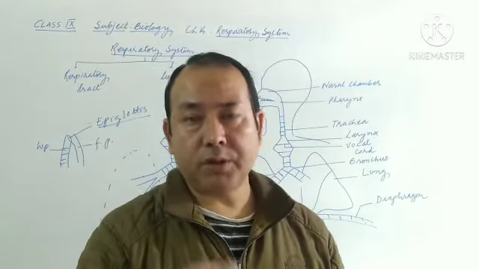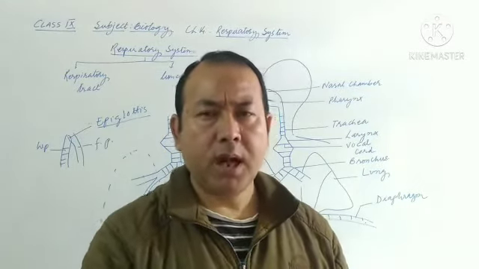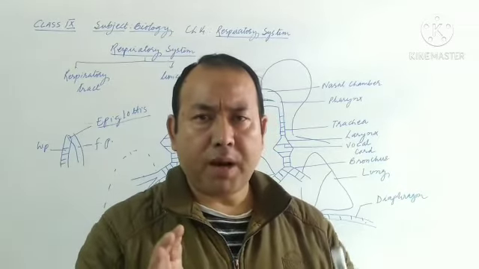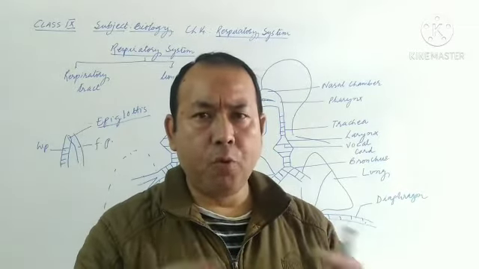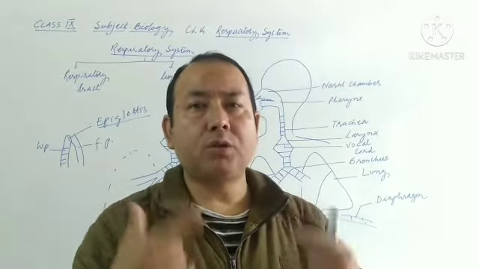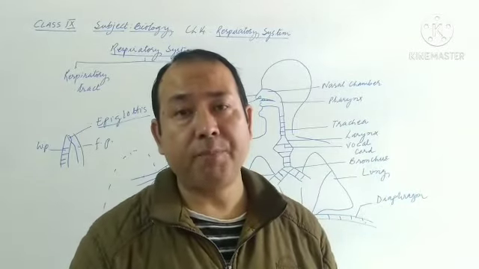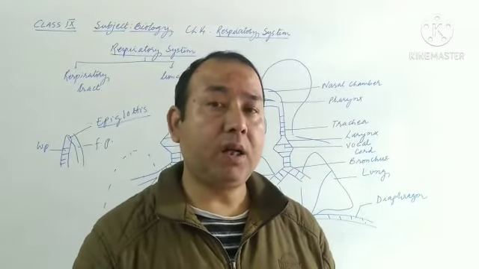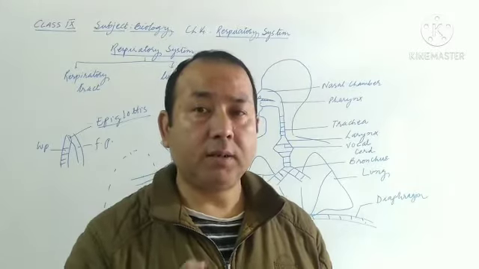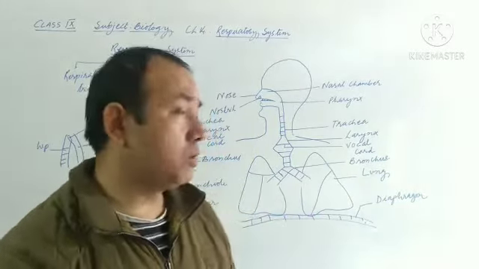The mucus traps the germs, and then the cilia, by their lashing movement, push that mucus towards the mouth. This is the main role of the ciliated epithelium on the inner lining of the trachea. So these are the 2 points you need to note down.